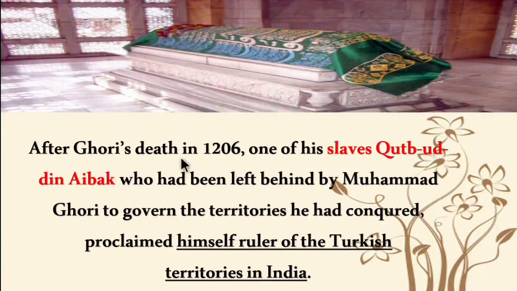Then, after Ghori's death in 1206, one of his slaves, Qutbuddin Aibak, who had been left behind by Muhammad Ghori to govern the territories he had conquered, proclaimed himself the ruler of the Turkish territories in India. So, after Ghori's death in 1206, one of the notable slaves of Muhammad of Ghori was Qutbuddin Aibak. He was left behind in India to look after the territory, and he proclaimed himself the ruler of all the Turkish territories in India.